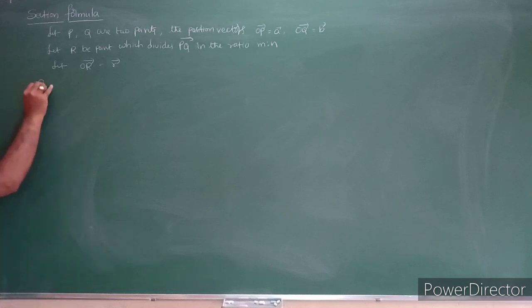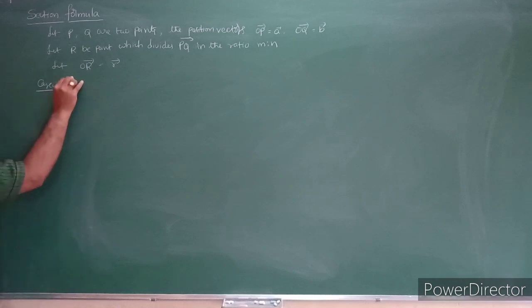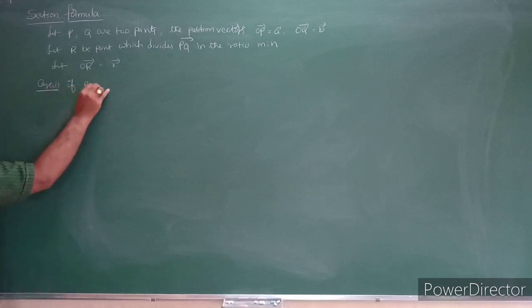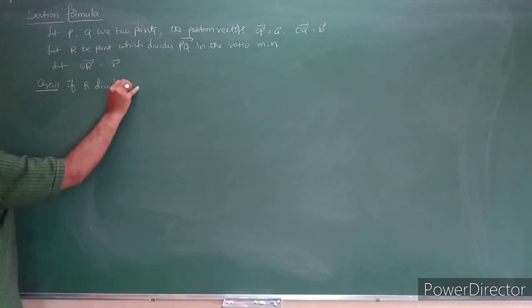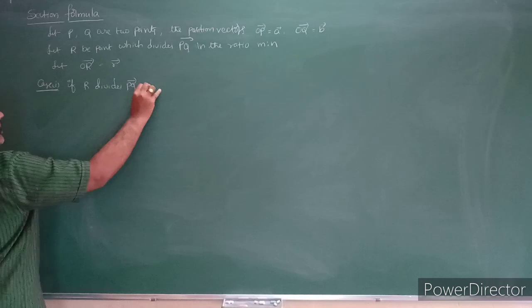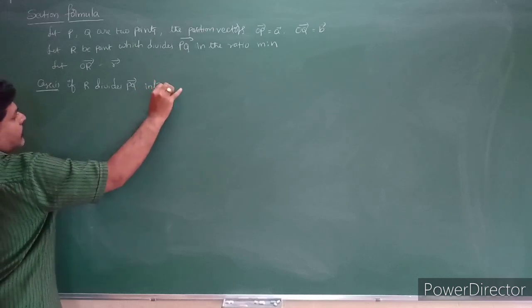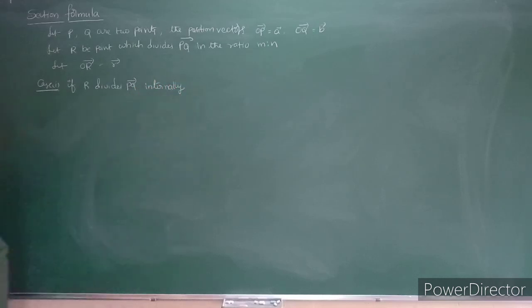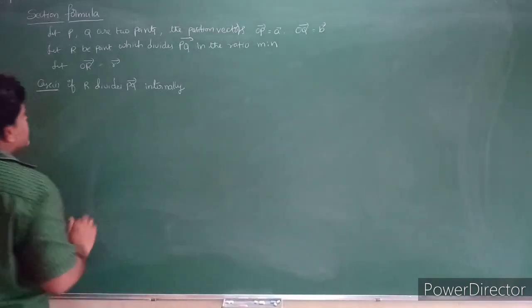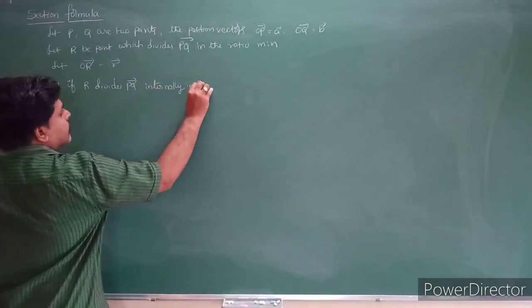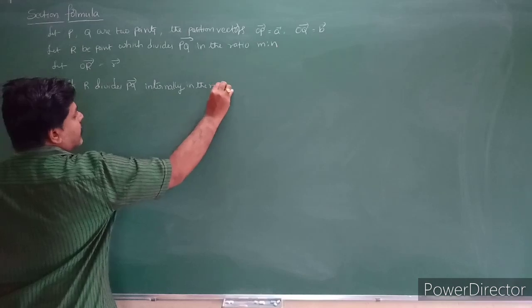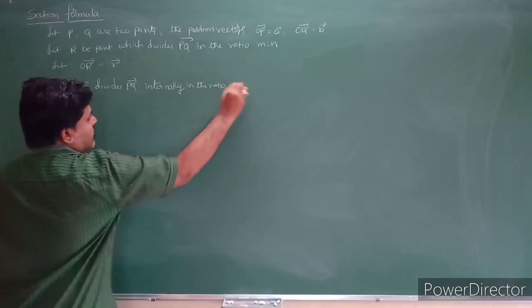Case 1. First of all, I will take case 1. So what is case 1? If R divides PQ bar internally, what happens? That means R divides PQ internally in the ratio m is to n. So what is that one?